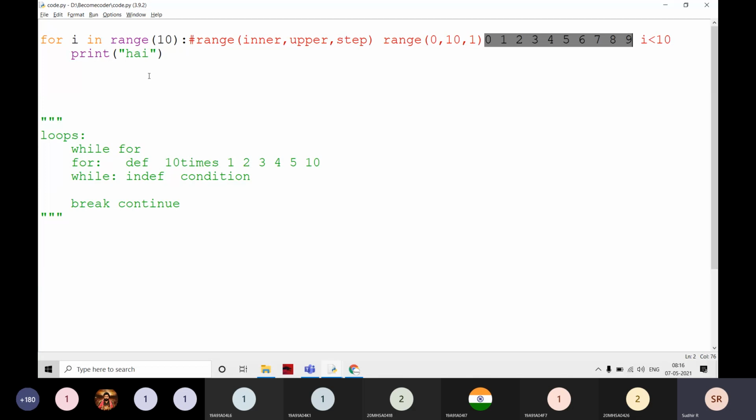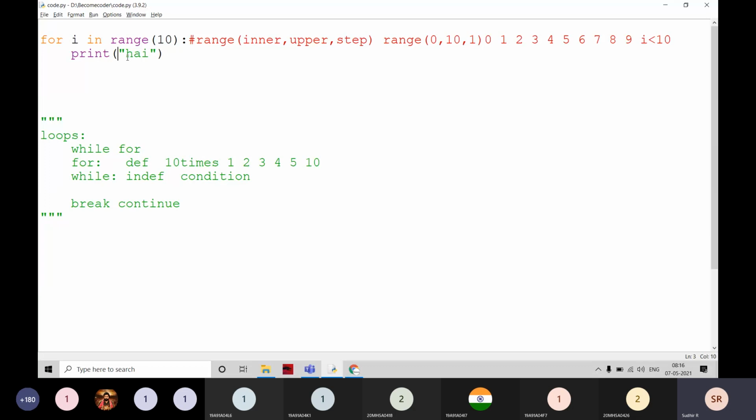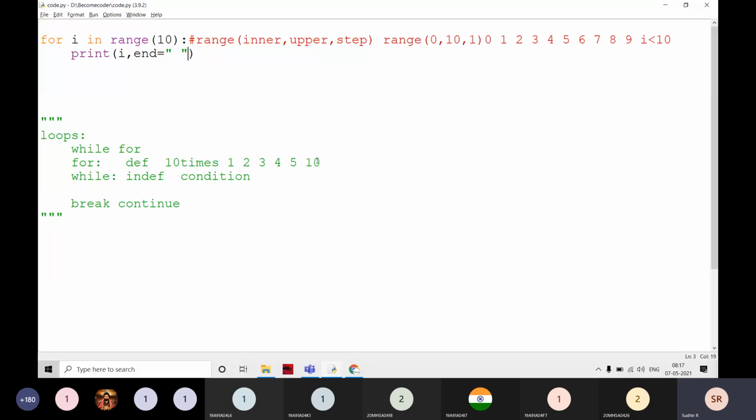If I execute it, it prints hi for how many times? Students, for how many times? 10 times, right? Why? Because 0 to 9 is 10 times. Instead of printing hi here, I am going to print i. I am going to delete this hi. If I execute it, it prints 0 to 9. This loop is executing from 0 to 9 here. Is it clear, everyone?